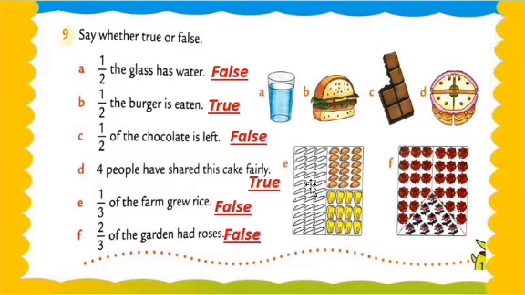Now we move on to question number 4. So dear students, question number 4 is what? 4 people share this cake equally. Okay, see this, 1, 2, 3 and 4. So we equally share 4 pieces exactly. So what to do, my dear students?